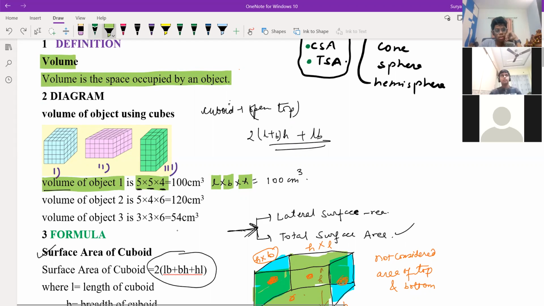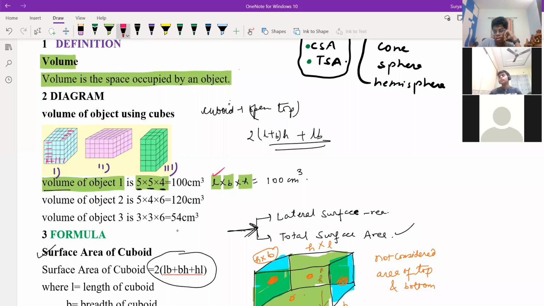Depth is 4. See from here to here, 1, 2, 3, 4. Depth is 4. And your length is 1, 2, 3, 4, 5. And 1, 2, 3, 4, 5.